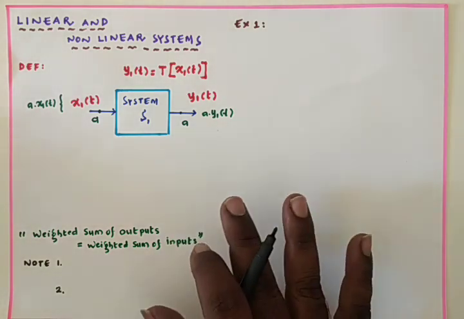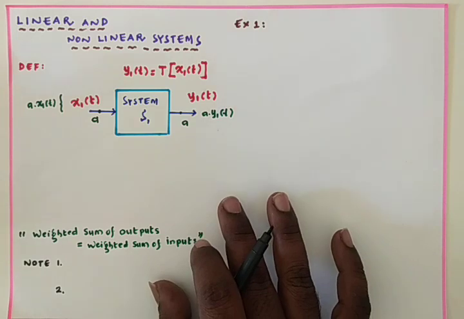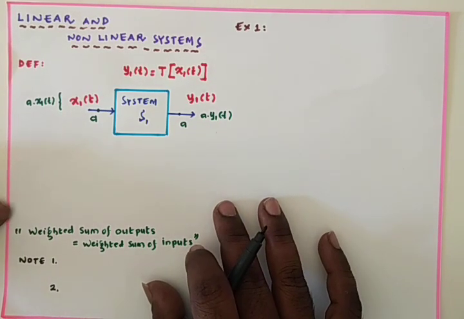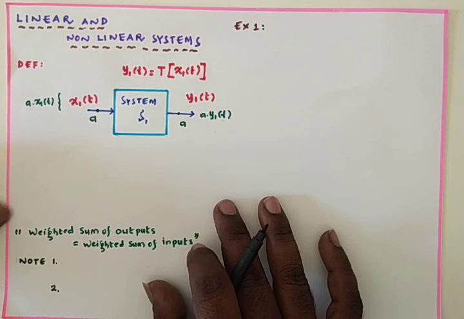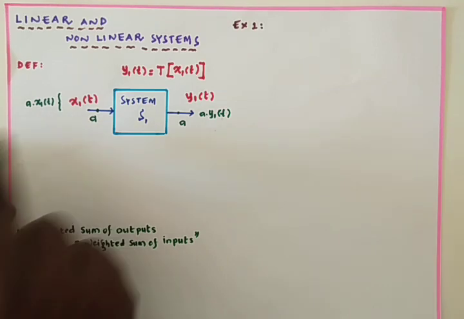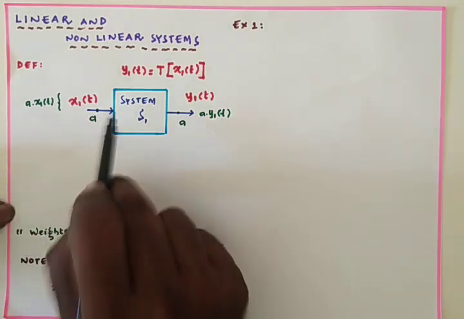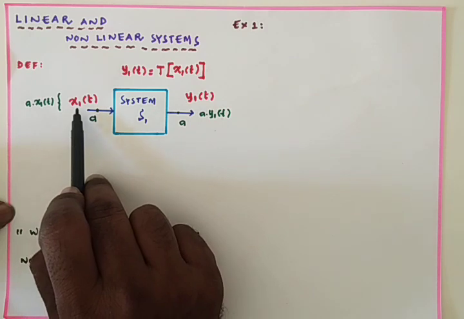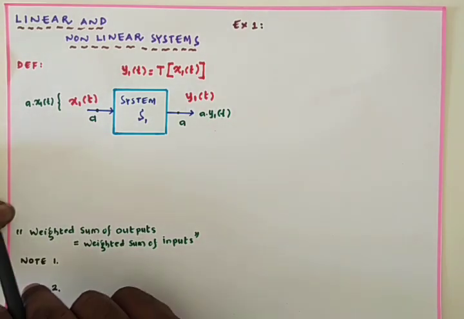From the definition of the linear system, it is clear that a system which obeys the principles of homogeneity and superposition is classified as a linear system. Now this is the property of homogeneity, and this is a system to which we applied x1 of t, and then we got the output y1 of t.